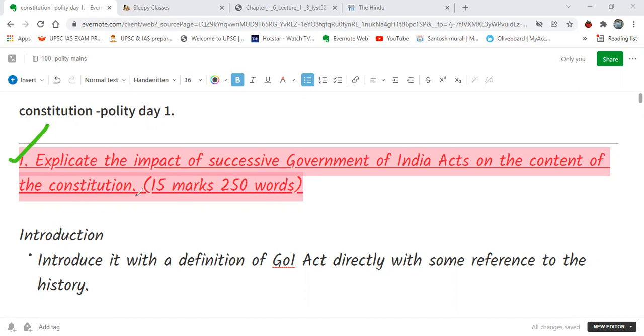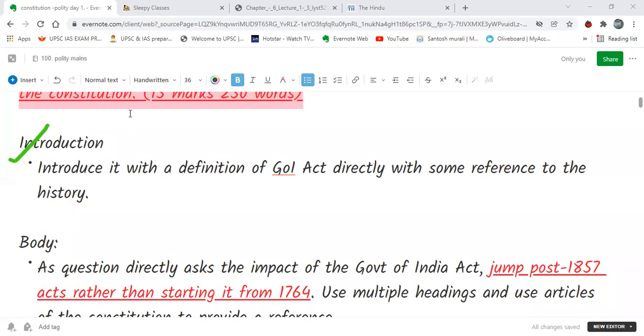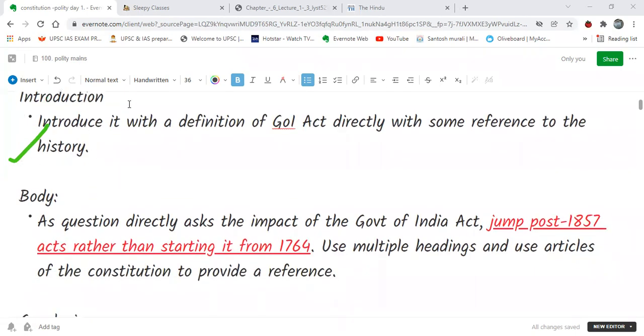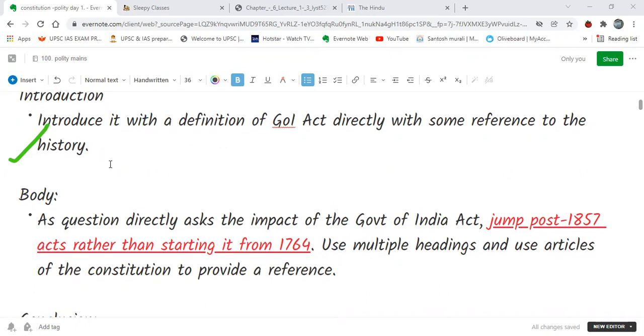So basically, let us understand the question. It says, what was the impact of the different Government of India Acts on the Constitution of India at present? So how can the introduction be carried out for this? We have to introduce with the definition of the Government of India Act with reference to its history, how it had started and what was the starting point of this Act. That has to be part of the introduction.